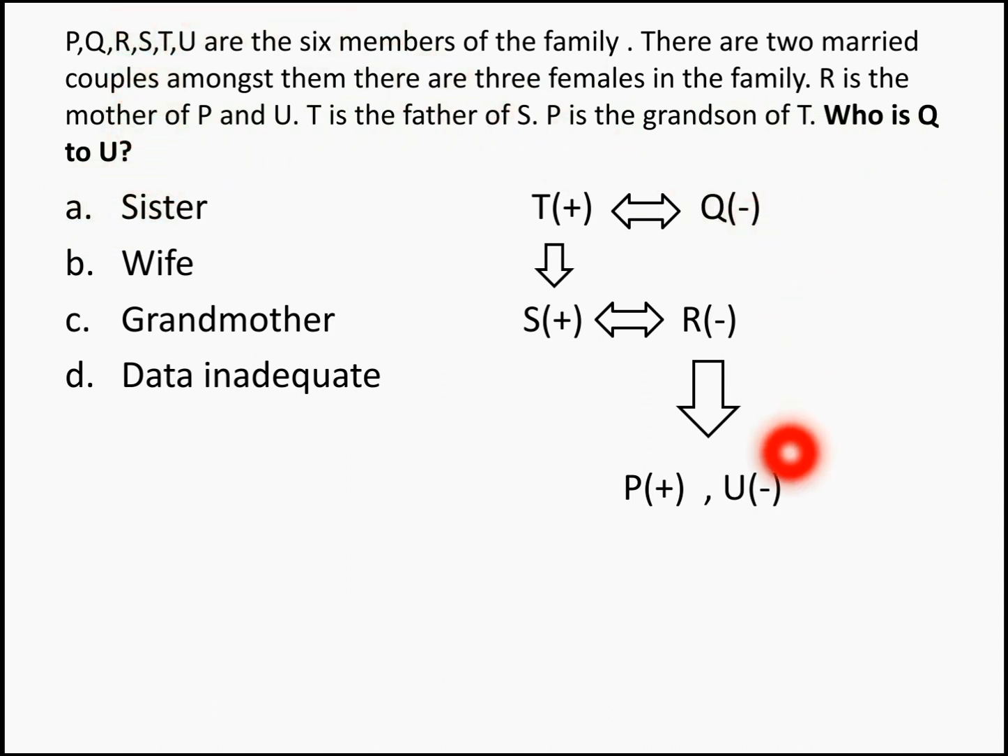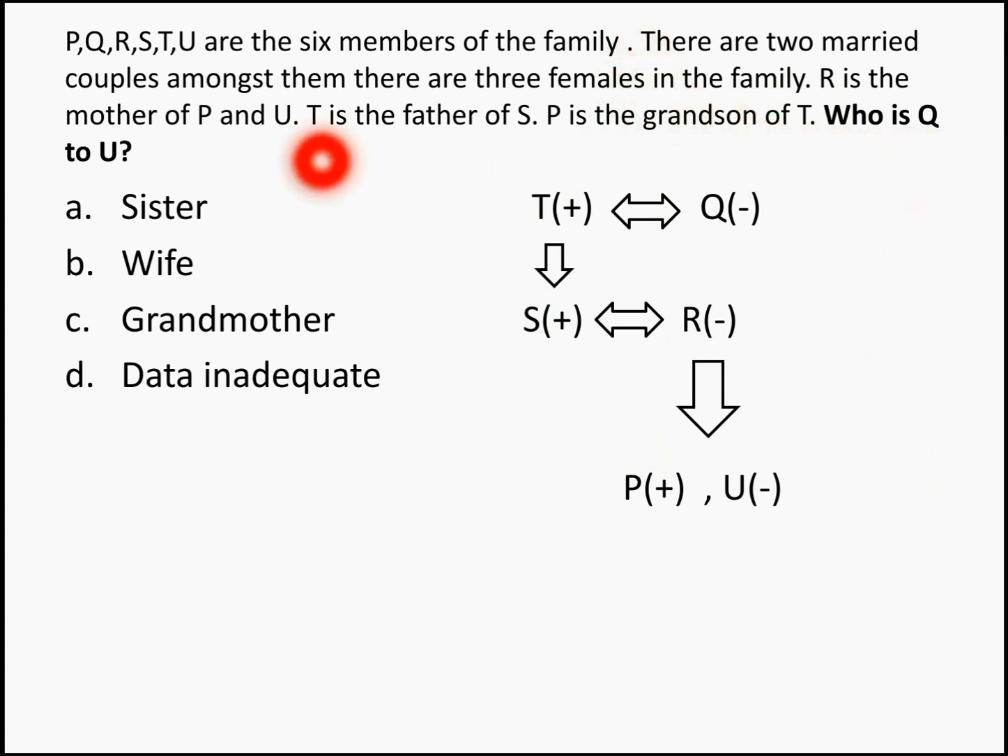Now, the family tree has been drawn here. T and Q are a couple, and T has a son, S, whose wife is R, and they have 2 children, namely P and U, of which P is the son and U is the daughter. Right, this is the family tree of the question that's given here.